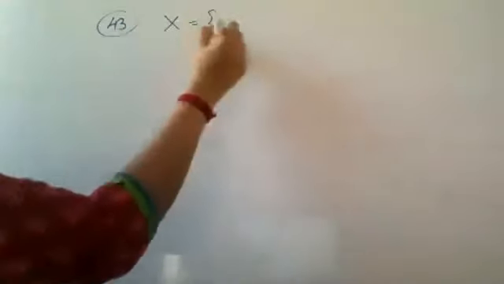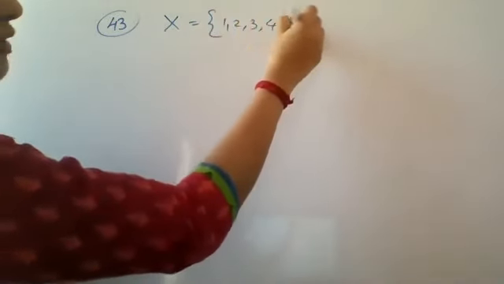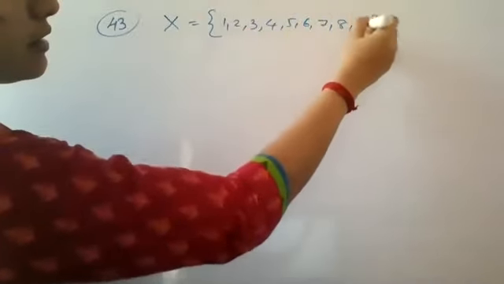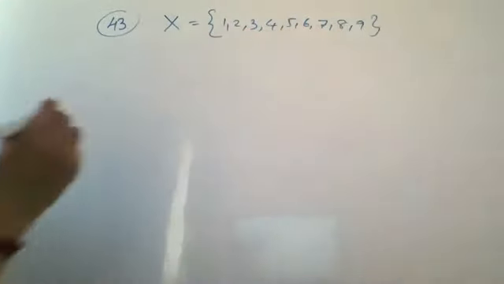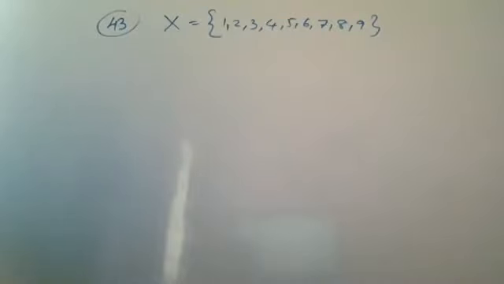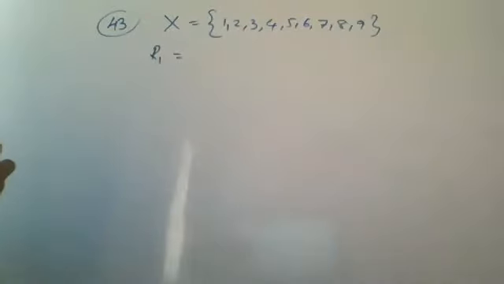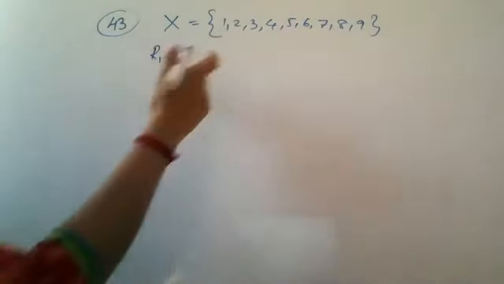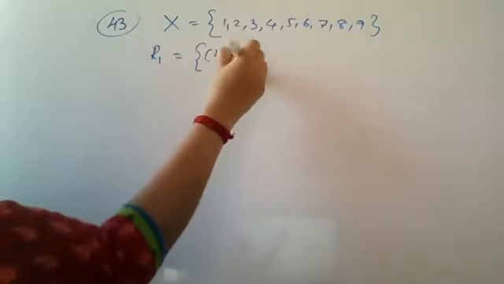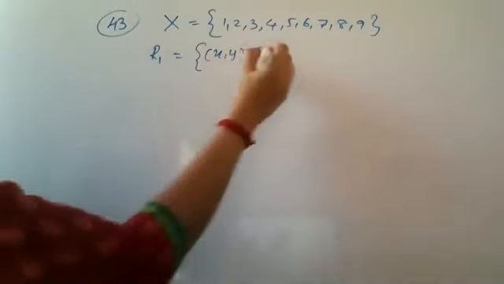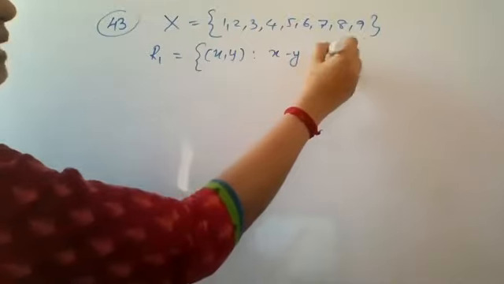Next question is 43. You have set X. X is given and it contains 1 to 9 elements. It is 1, 2, 3, 4, 5, 6, 7, 8, 9. These are the elements in X. You have two relations given here. R1 is given to be defined in X and it is given to be the set of all those xy where you have x minus y is divisible by 3.